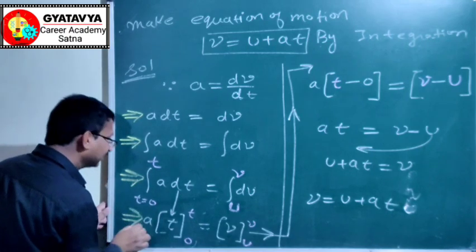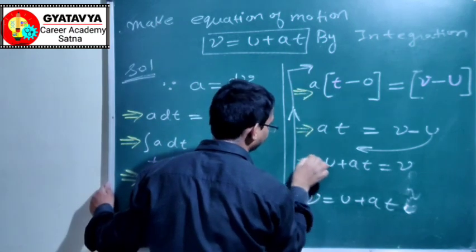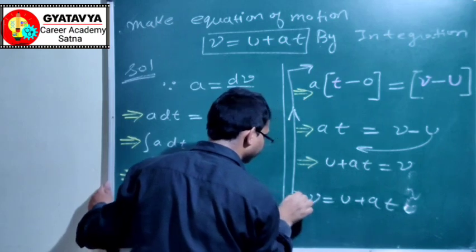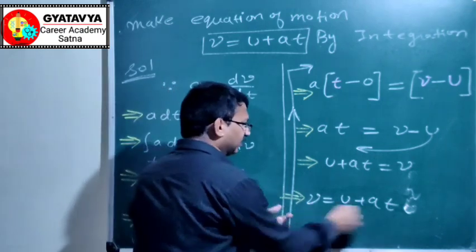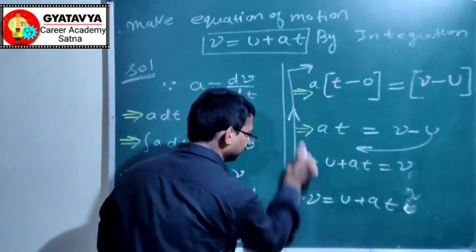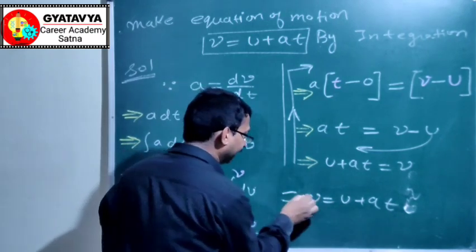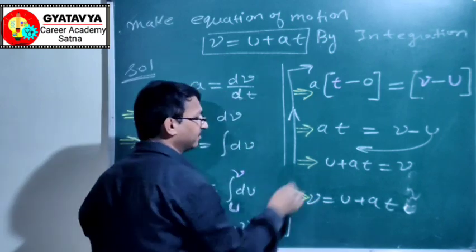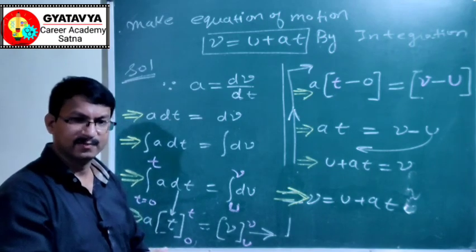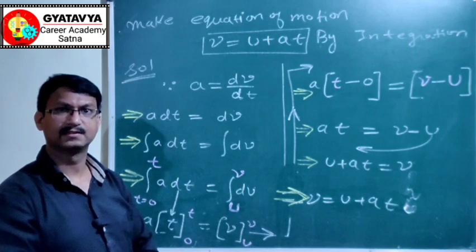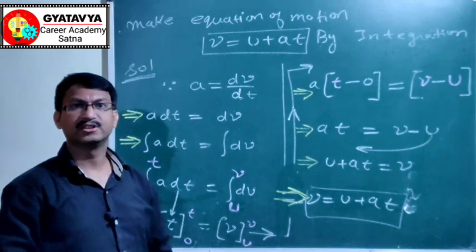This is called 'this implies that'. We cannot use two equal signs there, we cannot use this double equals. So instead of using a double equal sign, we use this type of symbol with an arrowhead, called 'implies that'. This implies that it can also be said like this. So this is the proof of equation 1 of motion.